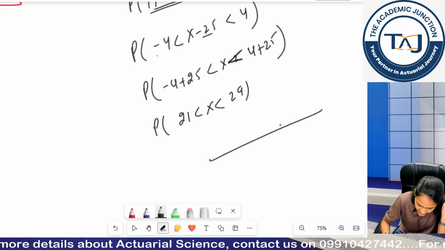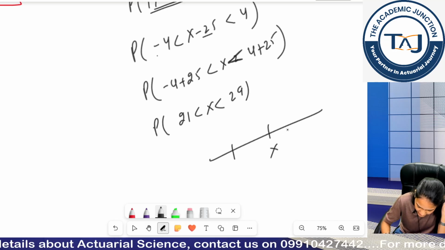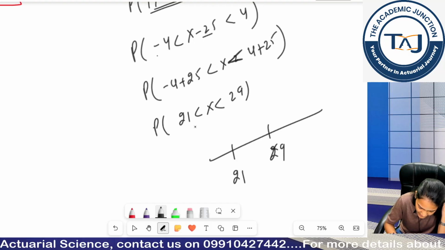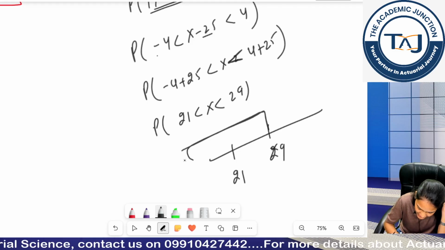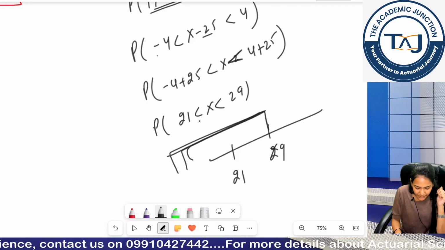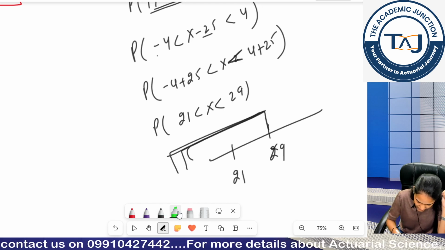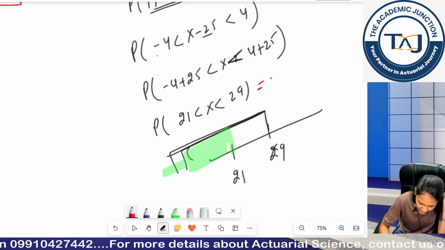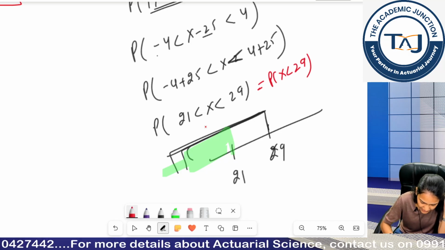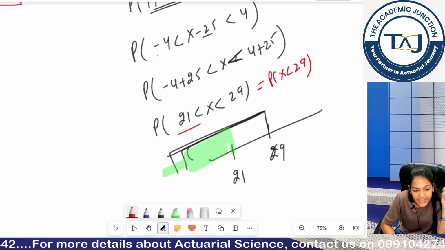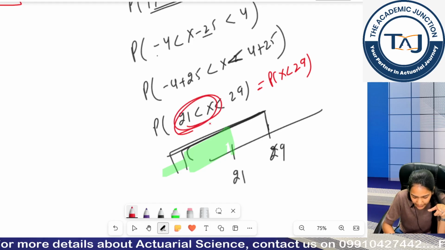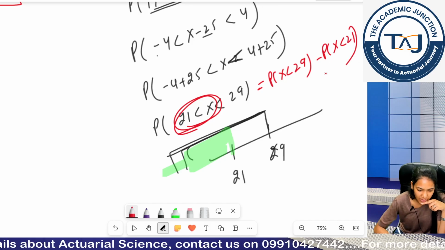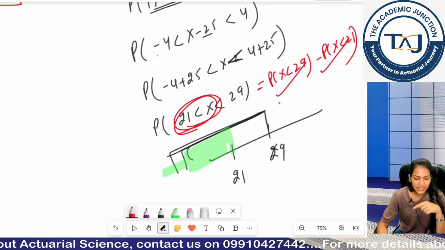So what is this saying? For example, this is my 21, this is my 29. First I take everything which is less than 29, so I am covering this portion, but my x values are greater than 21 as well. So I need to remove this portion as well. So I can write this as probability x is less than 29, but it will also cover the values which are less than 21, and I want my values to be greater than 21. So I would subtract those values which are less than 21. Again you can simplify this.